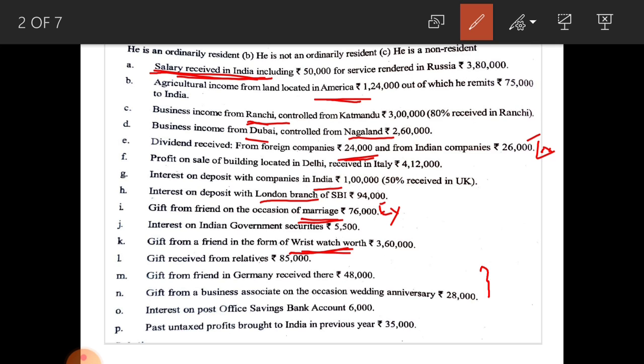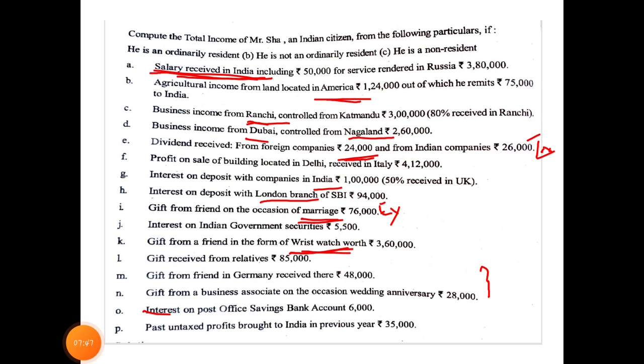See the next one now. Interest on post office savings bank account 6,000. As I told you earlier, interest on post office savings bank account up to 3,500 is exempted from tax if such interest relates to an Indian Post Office. If the amount crosses 3,500, the amount above 3,500 is taxable.